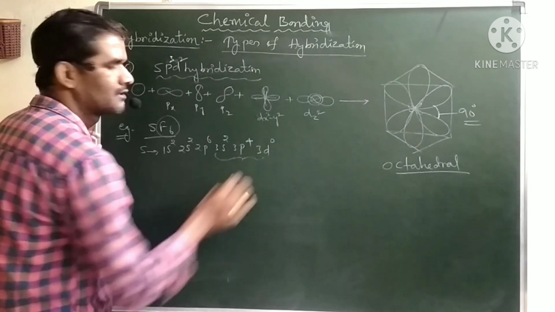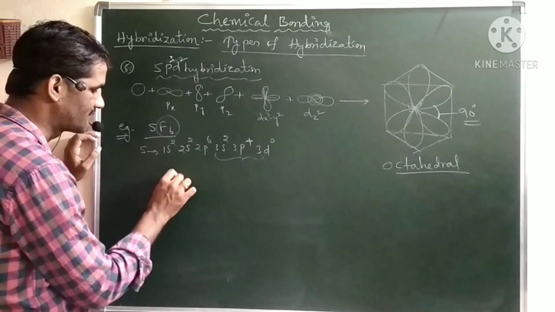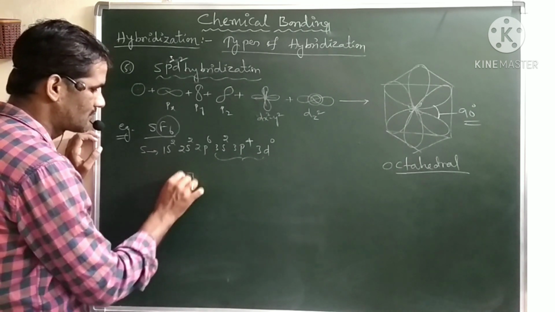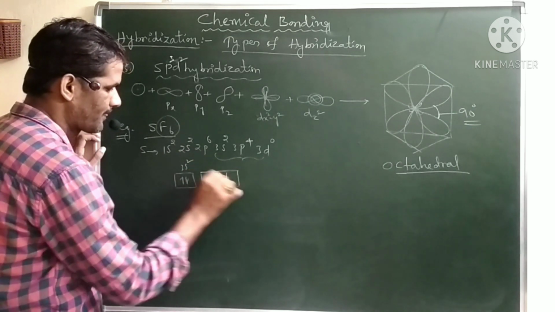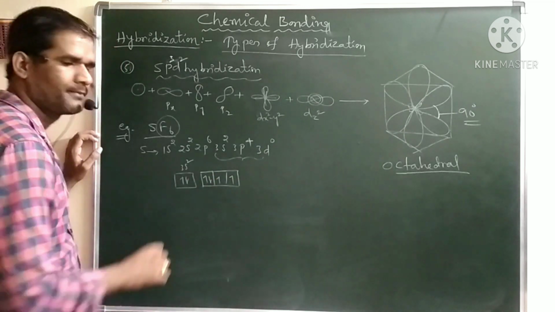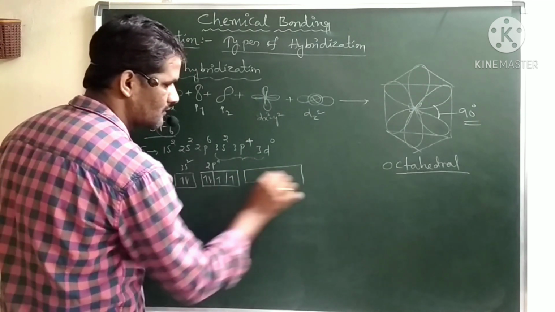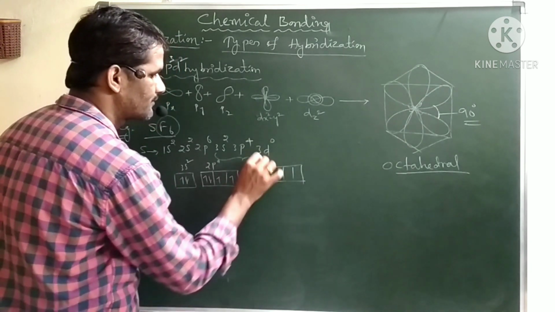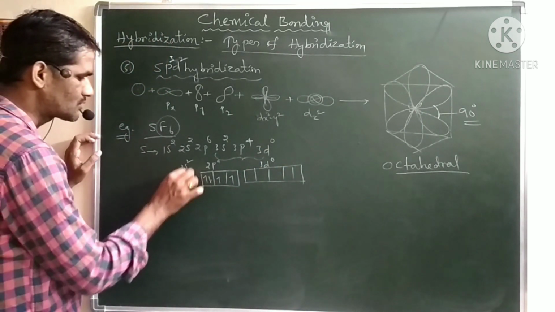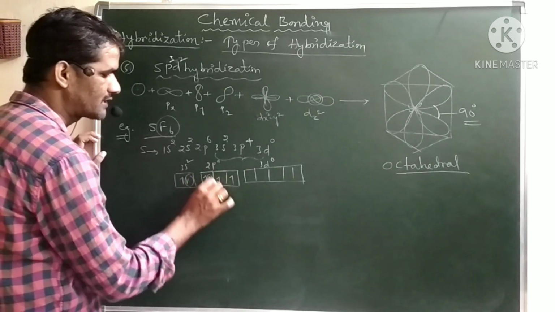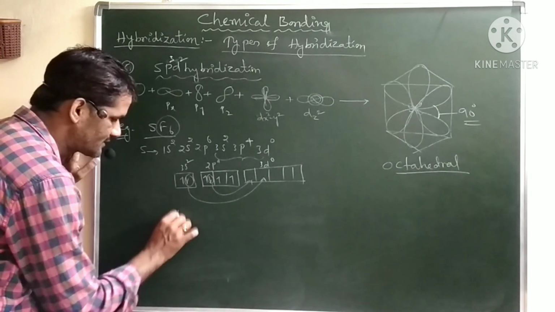Only valency shell atomic orbitals will participate in hybridization. Let us take this, the third shell is the valency shell here. Now 3s has 2 electrons, 3p has 4, and 3d has 0. How many electrons do you require? 6 unpaired electrons. Now these 2 electrons will excite, meaning it undergoes the second excited state. In the second excited state, you will get the configuration like this.